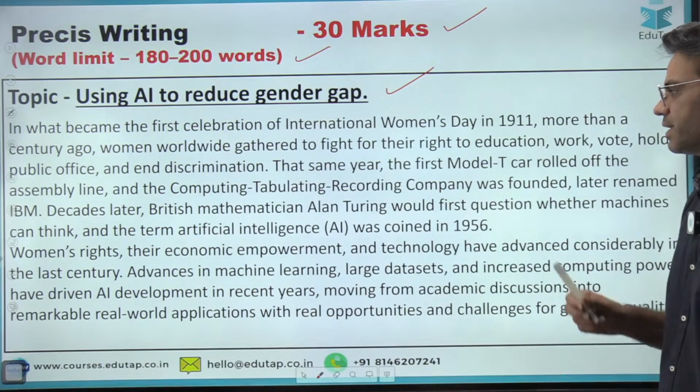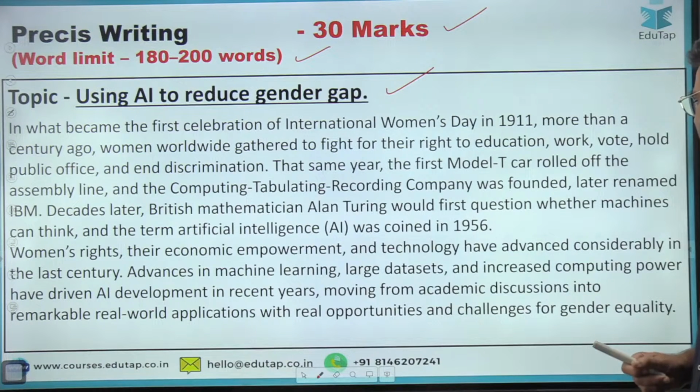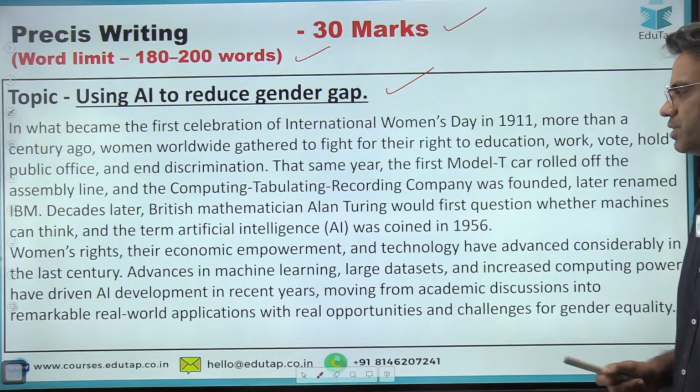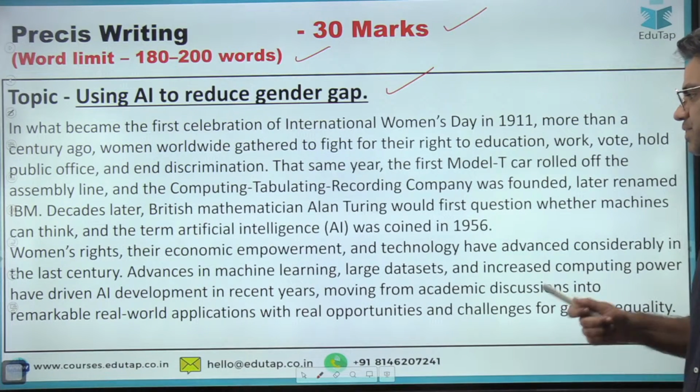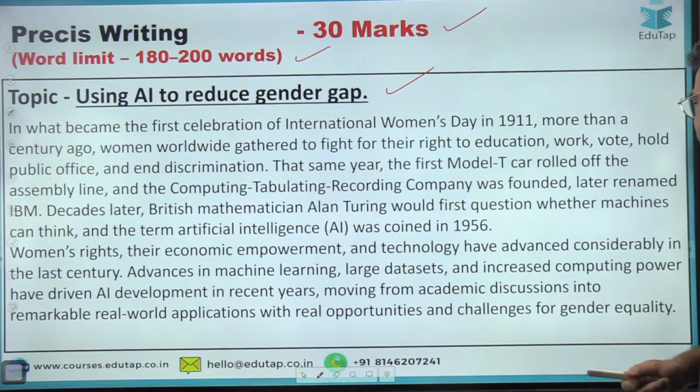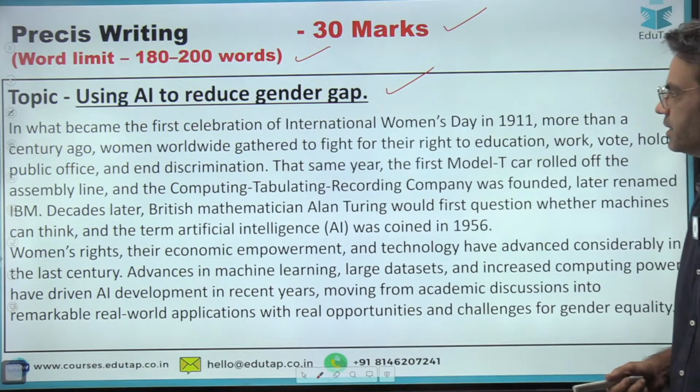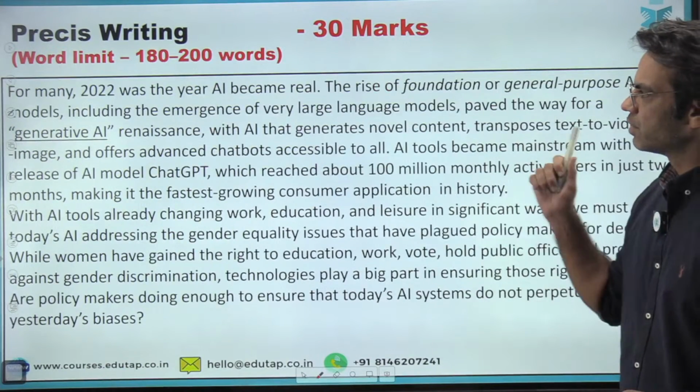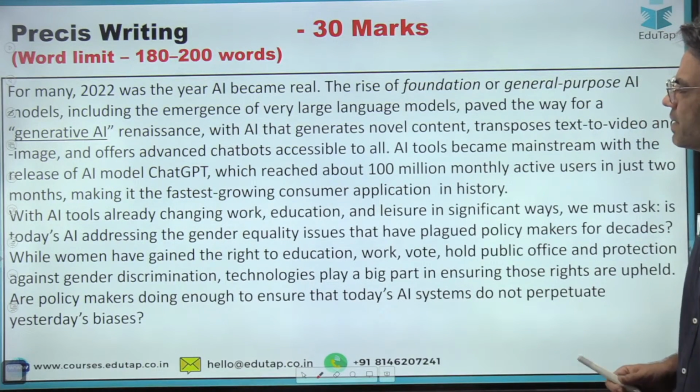Women's rights, their economic empowerment, and technology have advanced considerably in the last century. Advances in machine learning, large data sets, and increased computing power have driven AI development in recent years, moving from academic discussions into remarkable real-world applications with real opportunities and challenges for gender equality. For many, 2022 was the year AI became real.